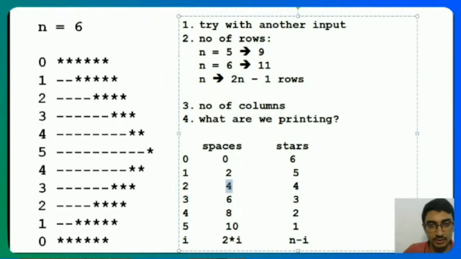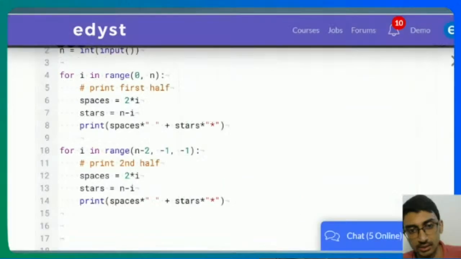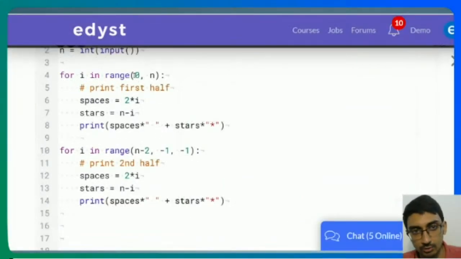Sorry, there's a small lag over here. That's why. All right. So if you understood this part, this code is just a repetition of that, right? I'm going from 0 to n. This is just the limits. You may be a Java coder, so you can do it in Java. But the point is, this is how we do it.